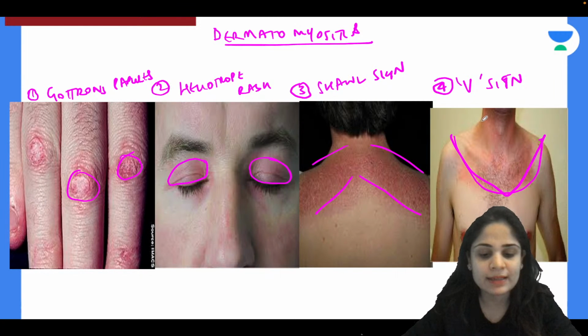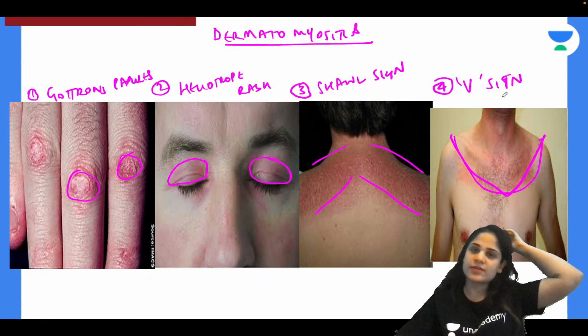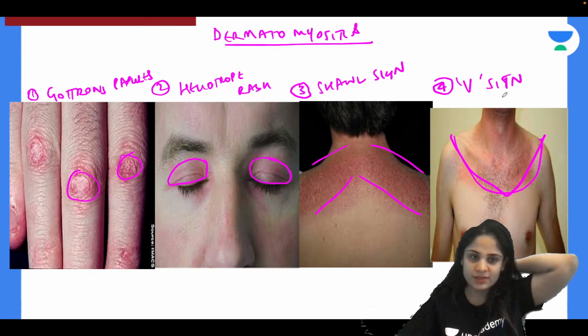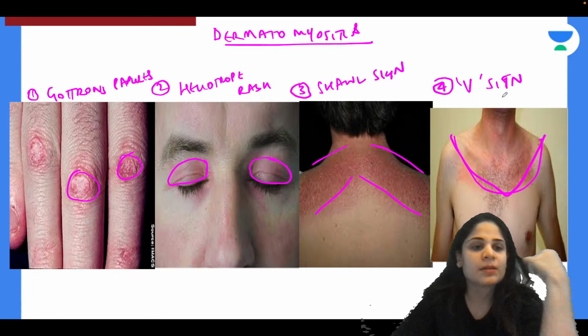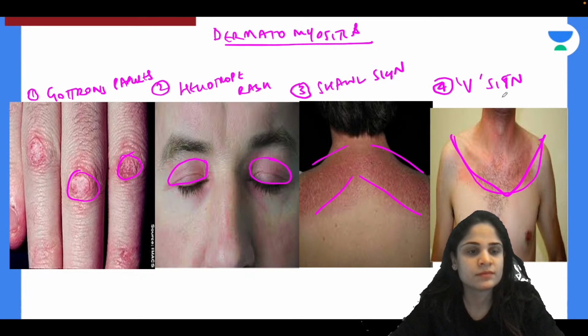Now in dermatitis herpetiformis, can you tell me, Anjana, what happens? Because Anjana got confused between dermatomyositis and dermatitis herpetiformis. Similar sounding, but can you tell me what exactly do you see in dermatitis herpetiformis?